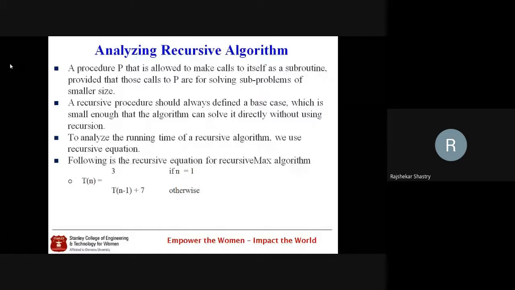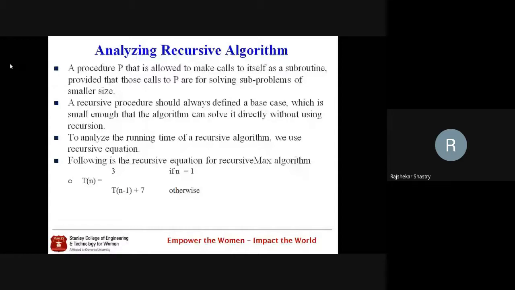So what do you mean by a recursive algorithm? We know recursive programs and functions, which we learned already in C language. The same definition we can apply to algorithms also. An algorithm which calls itself is called a recursive algorithm, provided that when we call the algorithm recursively, that sub algorithm should be of some smaller size. Every sub algorithm which we generate and call should be smaller than its previous or parental algorithm. That is the main criterion.